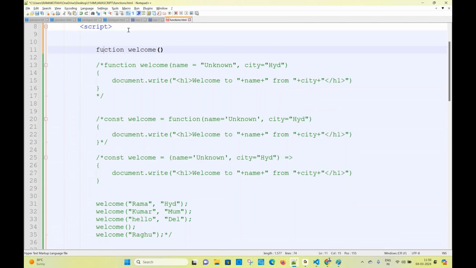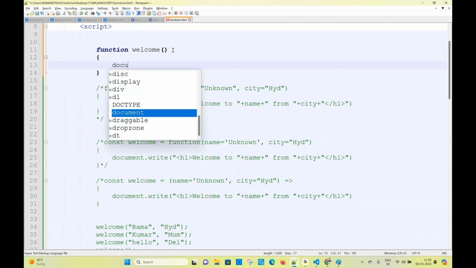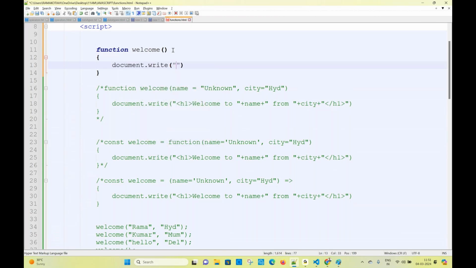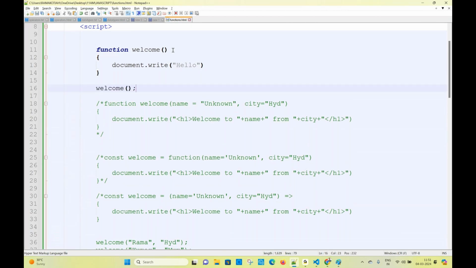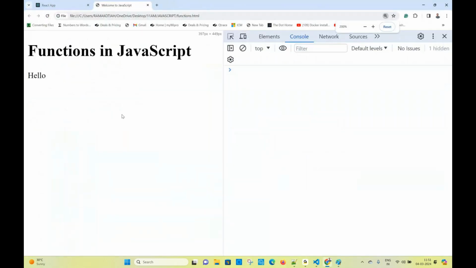Function welcome is a welcome function. As of now, you have written document.write of hello. I'm writing something called hello. Now, if you call the function, what output are you going to get? Hello. Definitely, you are getting something called hello.